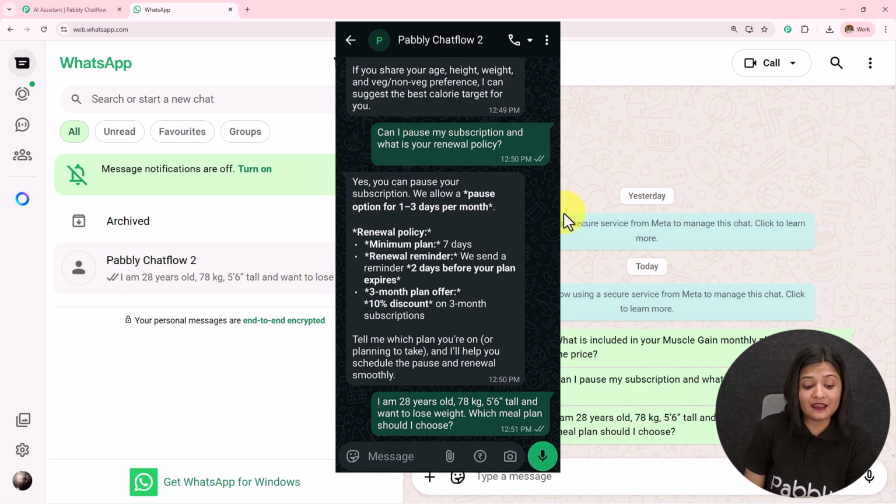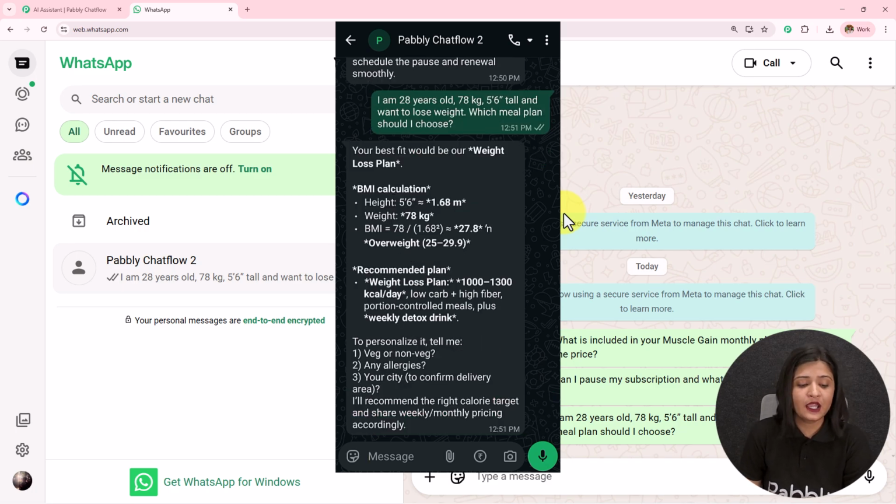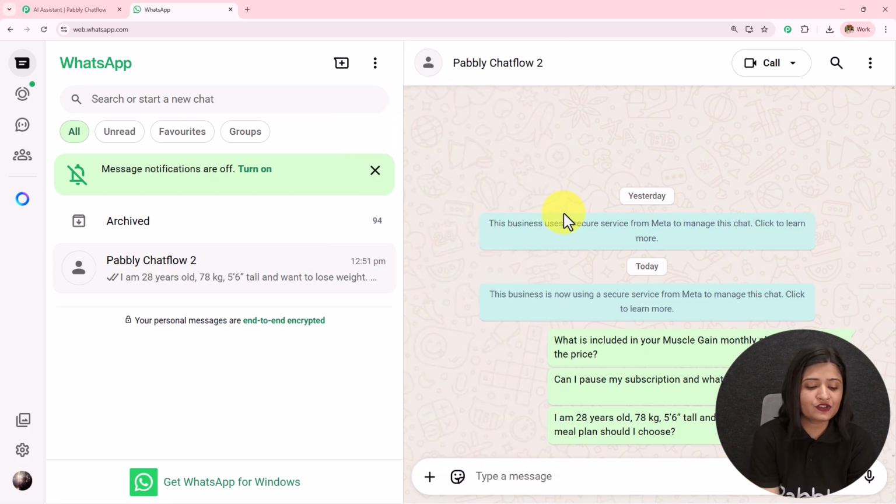So you see that I have sent 3 different questions. One related to muscle gain, another related to subscription and another related to plan. So which meal should I prefer? Something like this. And it has replied to me. It has sent me the reply for the exact same query which I'm sending. Your best fit would be our weight loss plan. BMI calculation, recommended plan. To personalize it, tell me these details. So this is how my AI agent is going to work.